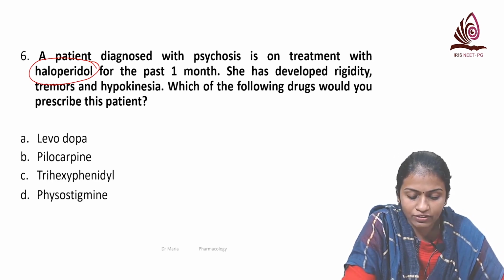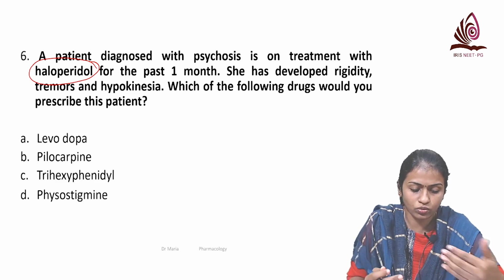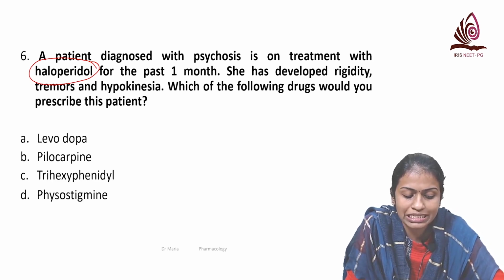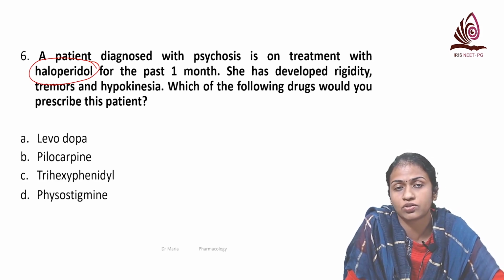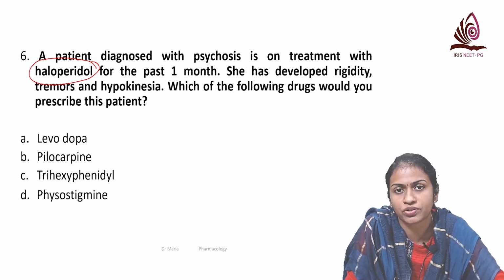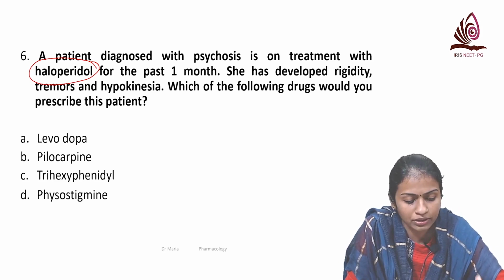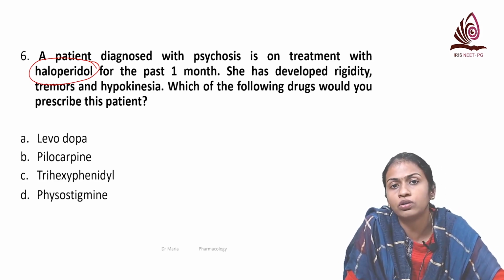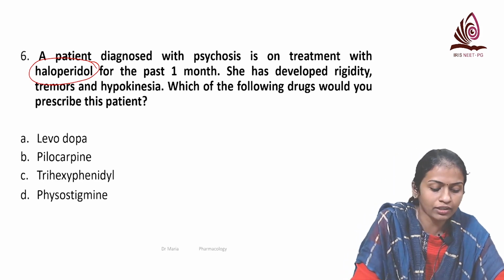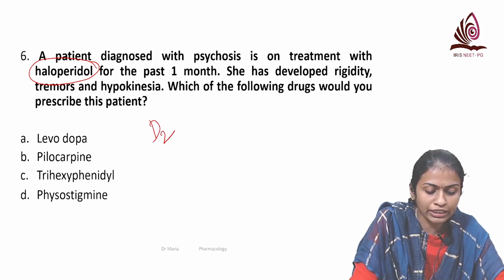And what did she develop after 1 month of treatment? She developed rigidity, tremors, and hypokinesia. So that is a classical feature of what? Parkinsonism. Okay. So why did this happen in the first place? Haloperidol, as I told earlier, is a typical antipsychotic. How does it act? By blocking the D2 receptors.